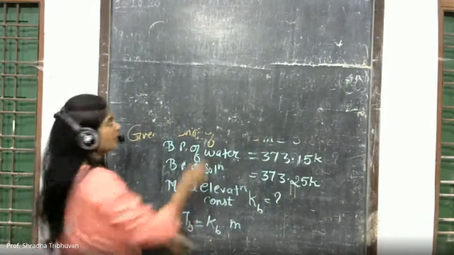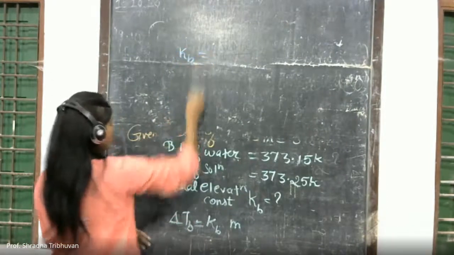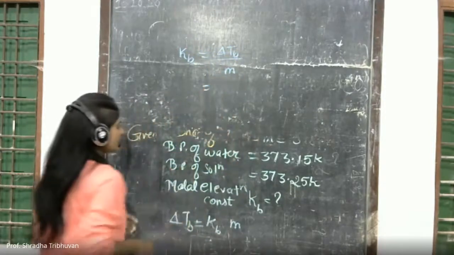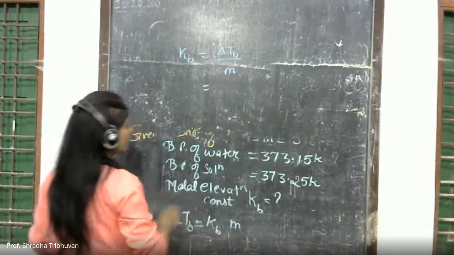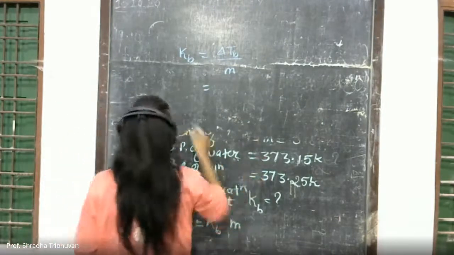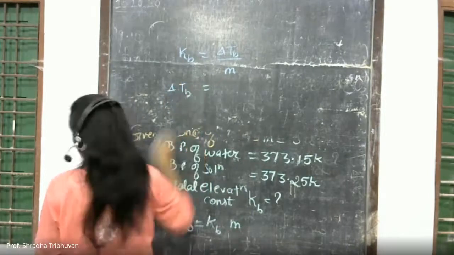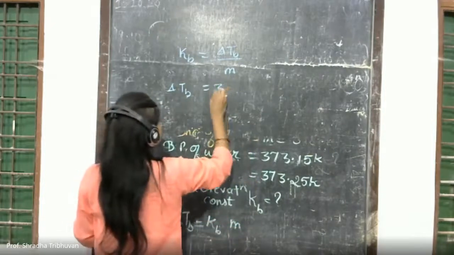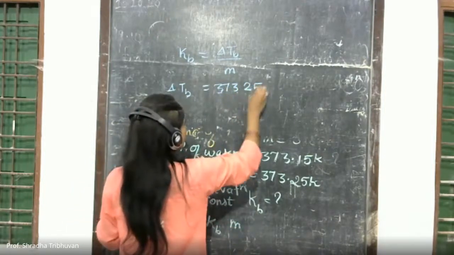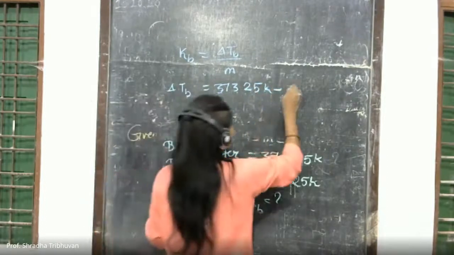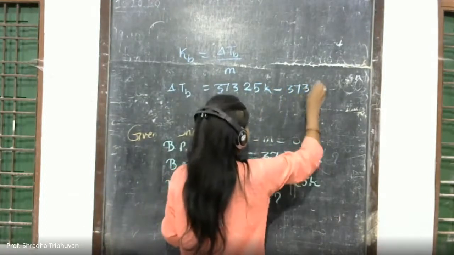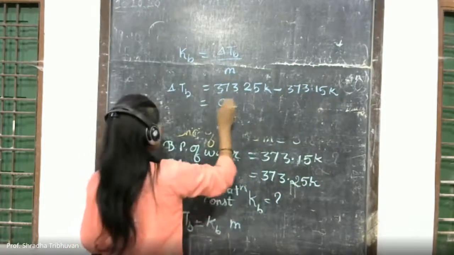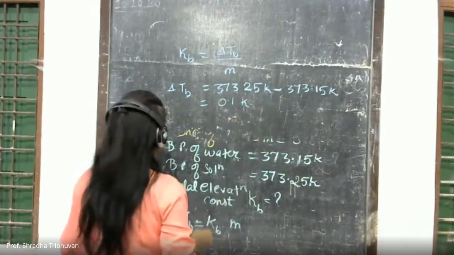You have to find out Kb. How will you find out Kb? Kb is equal to delta Tb divided by m. So delta Tb, how can you calculate change? Change is just a subtraction. So first we will find delta Tb. Delta Tb is equal to 373.25 Kelvin minus 373.15 Kelvin. So this answer comes out to be 0.1 Kelvin.